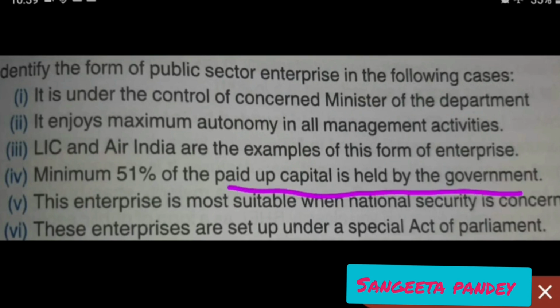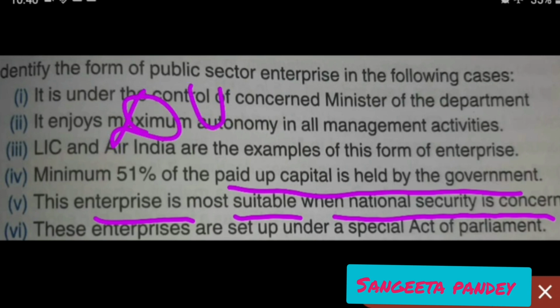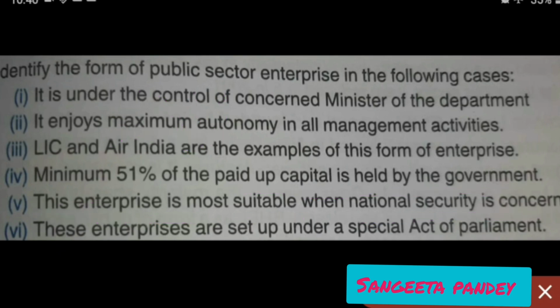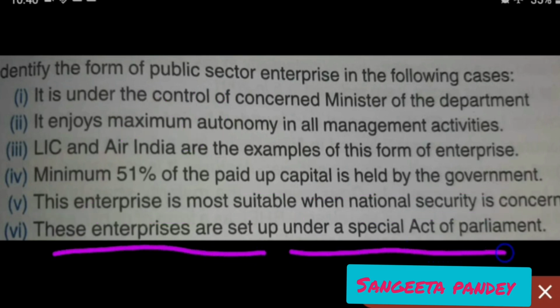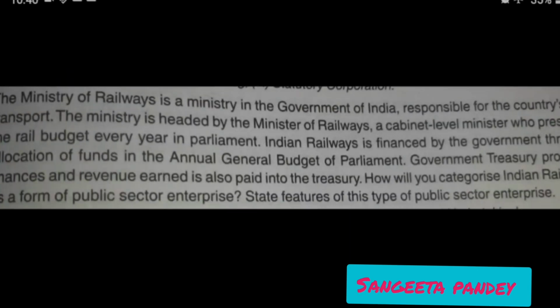Okay. Then next question, this enterprise is most suitable when national security is concerned. See, national security, defense comes under which form of public sector enterprise? Of course, it comes in departmental undertaking. So the answer is departmental undertaking. Then next is, these enterprises are set up under a special act of parliament. Simple, it is statutory corporation. Okay. Then let us see another question.